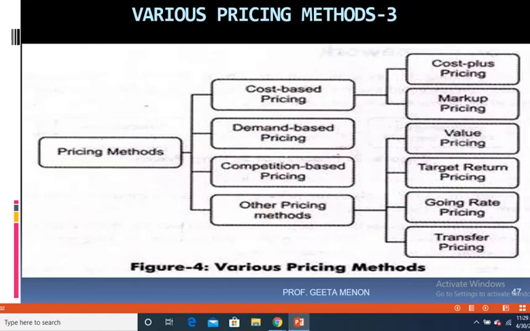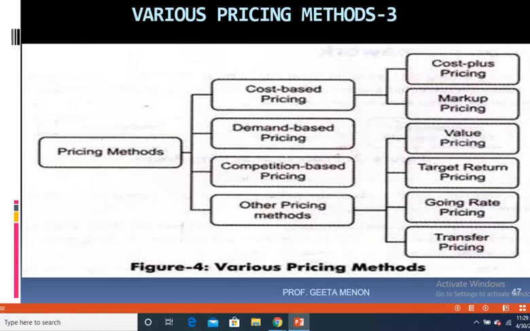Now, why is transfer pricing considered, or why is transfer happening between the entities? It's generally done to avoid tax burden and to help the entities amongst one another. Let's check out some more types of pricing. So there you have cost-based pricing, which we have already discussed earlier. Under that, markup pricing was also discussed.